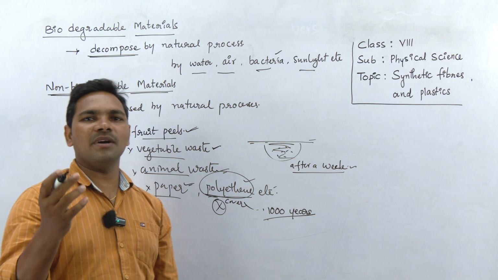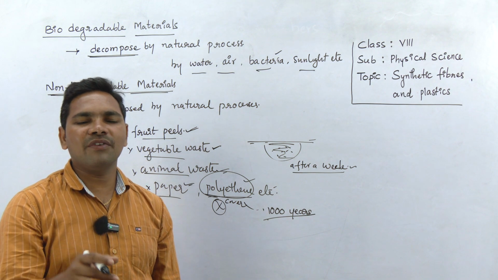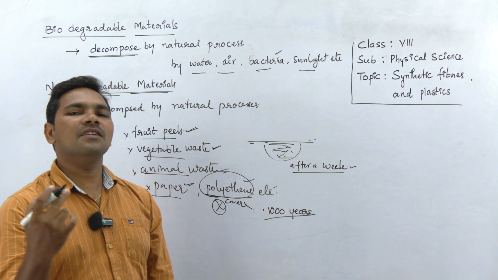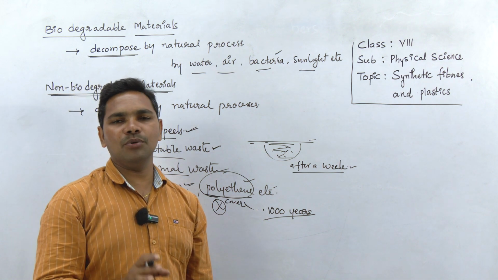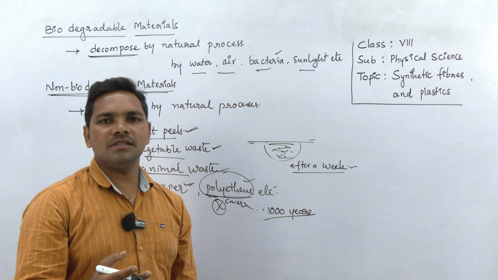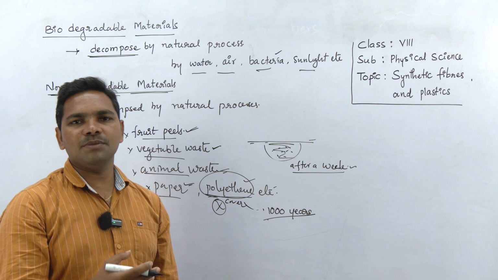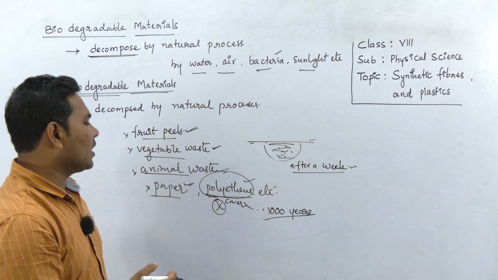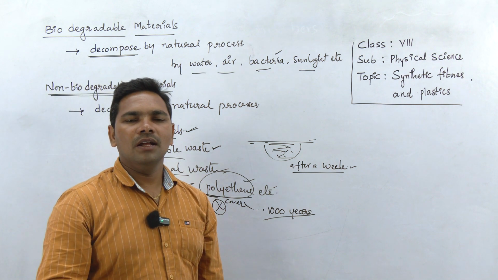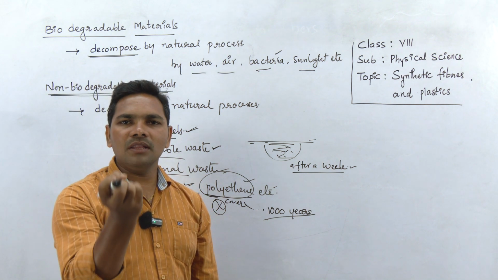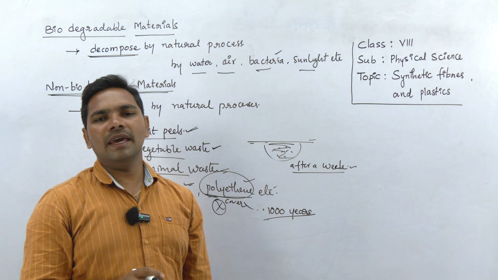But in 1,000 years, imagine how much polythene is accumulated on the earth's surface or in the different layers of the earth. It forms an artificial layer on the surface of the earth when it is not properly decomposed. If we overuse plastics, or indiscriminately use plastics, they do not decompose into the soil. Instead, they form a layer on the soil, and this plastic layer traps the sun's heat and increases the average temperature on the earth's surface.